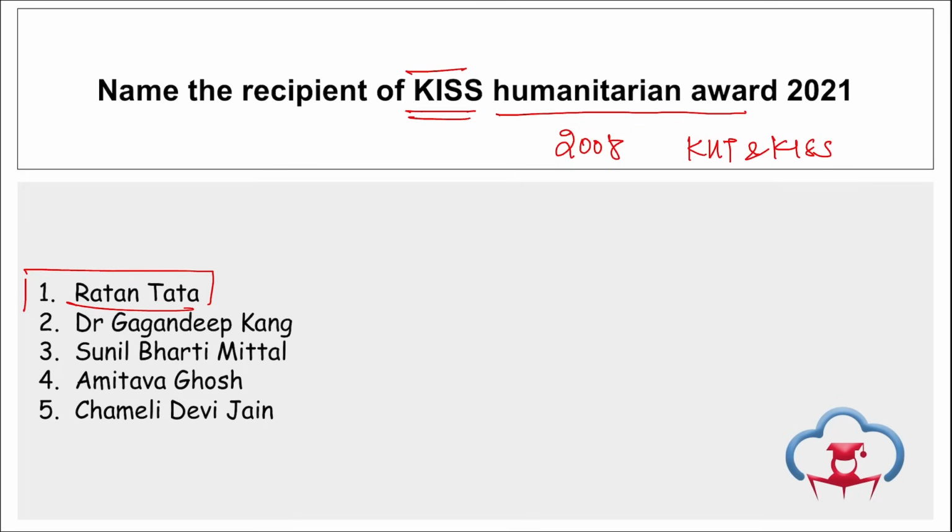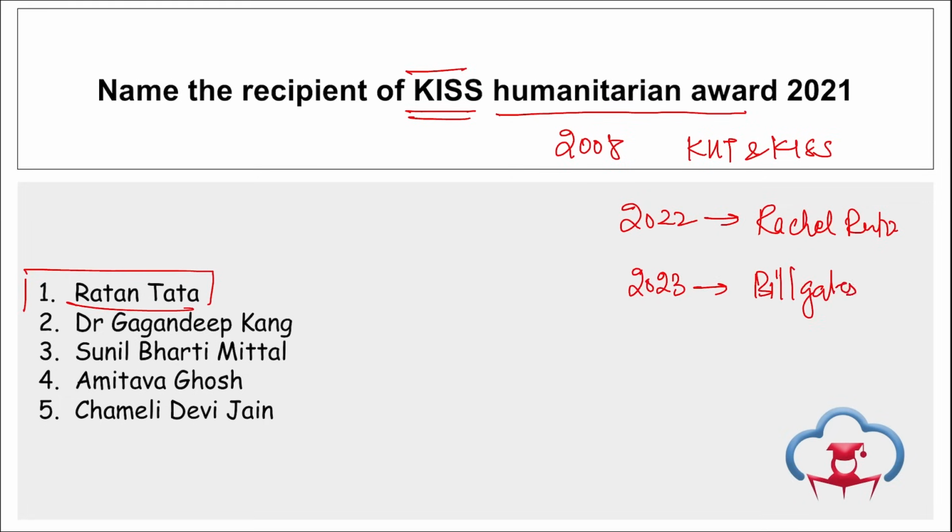The award basically acknowledges all those individuals and organizations worldwide for their humanitarian contribution. And Ratan Tata ji was unable to receive the award in 2021 due to the COVID pandemic. So the 2020 award was pending. And if we talk about the award for 2022, it was presented to Rachel Ruto, the First Lady of the Republic of Kenya. And the award for 2023 was presented to Bill Gates, the former CEO of Microsoft, and the award for 2021 was presented to Ratan Tata ji recently at his residence in Mumbai, Maharashtra.